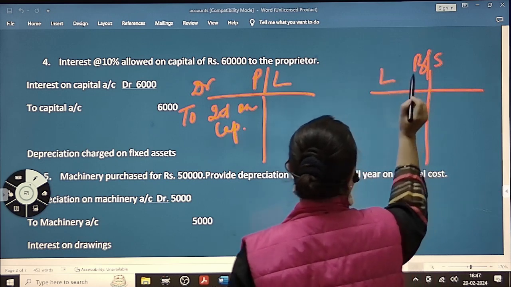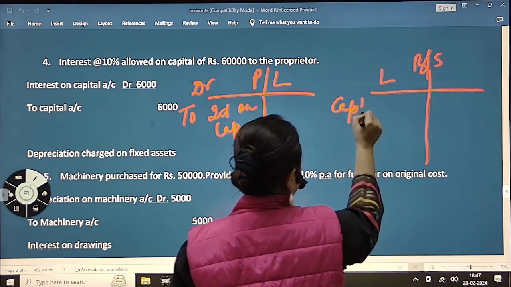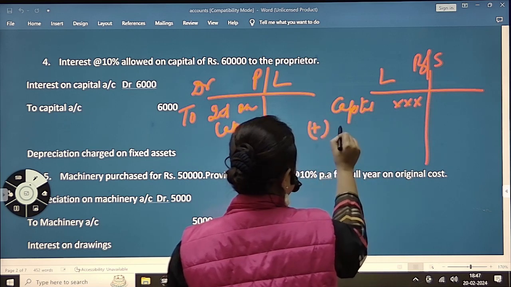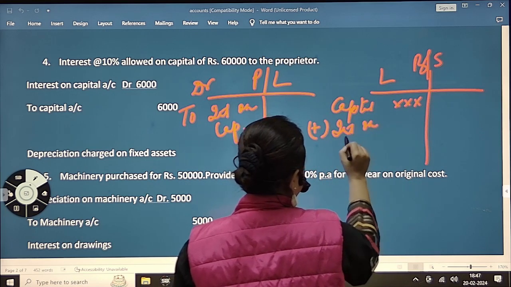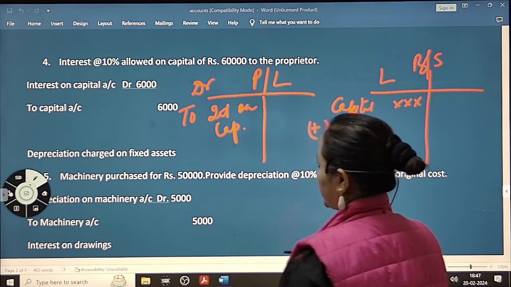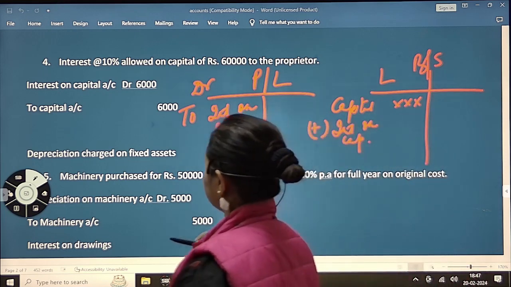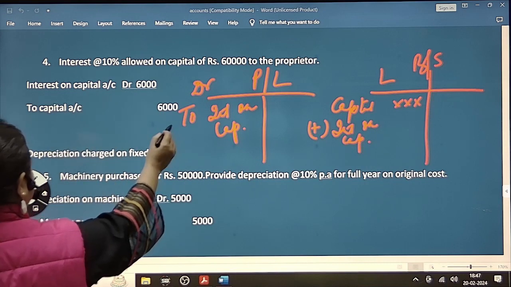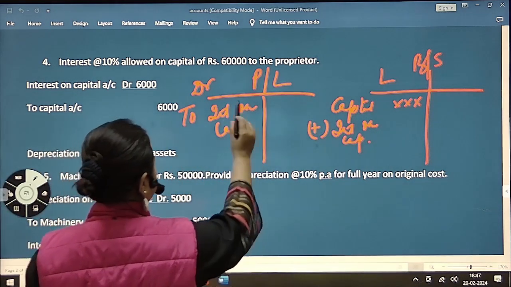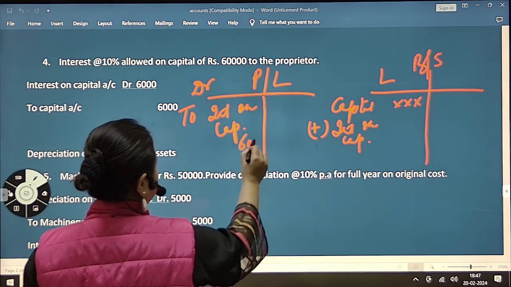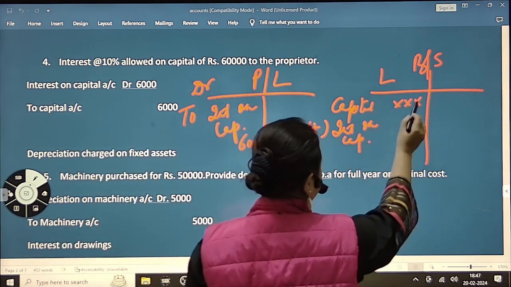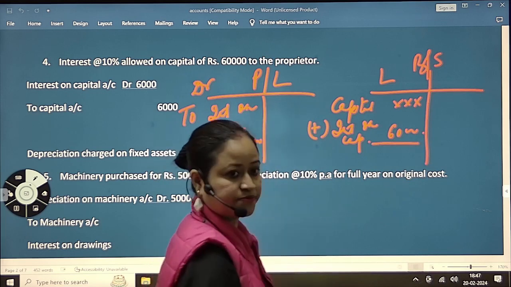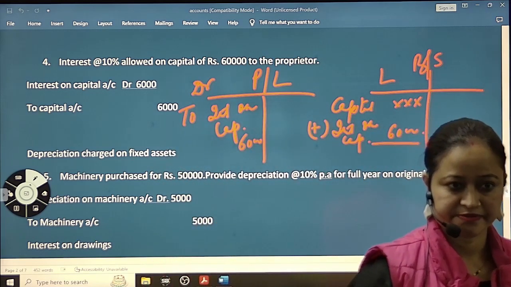Suppose this is the amount of capital. Here we will add interest on capital. So we write 6,000 on the debit side of the PL account and with capital we will add 6,000 if adjustments are given.